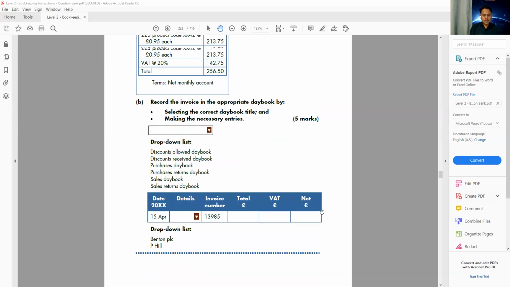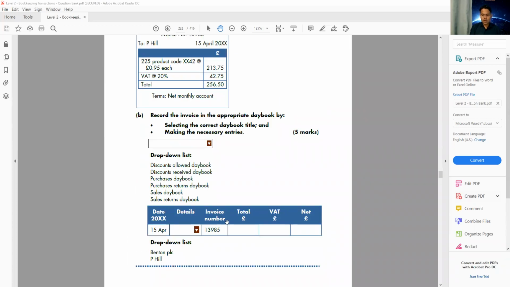Okay, so they are asking to just record it in the purchase day book. So this is the purchase day book, and from here we need to write Benton PLC, which we received the invoice from, and we're going to write the total amount. That's a very simple question, just to copy. 256. VAT is 42.75, and the net is 213. This is the way we record in the purchase day book.